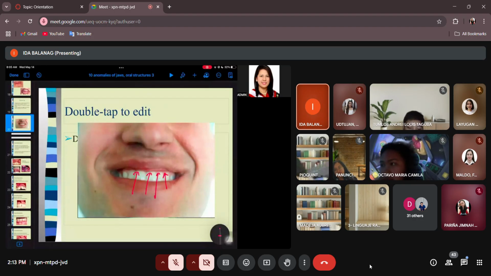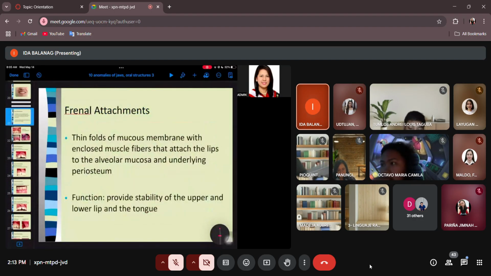Okay, let's go to frenum. Frenum attachment, sometimes you ignore it, but it is also significant in our dental procedures. So what are frenal attachments? These are thin folds of mucous membrane with enclosed muscle fibers that attach the lips to the oral alveolar mucosa and the underlying periosteum.